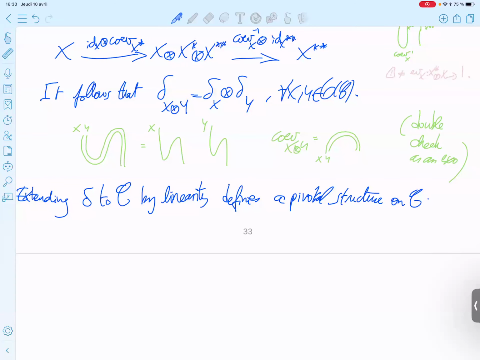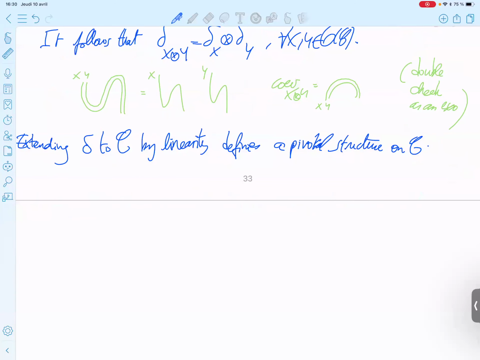And as an exercise, you can verify that in this case, the categorical dimension is equal to 1.